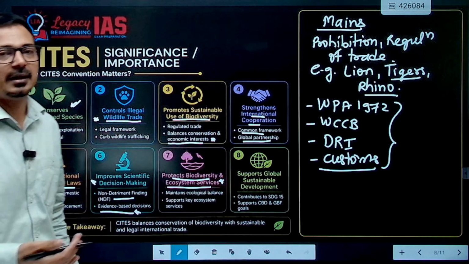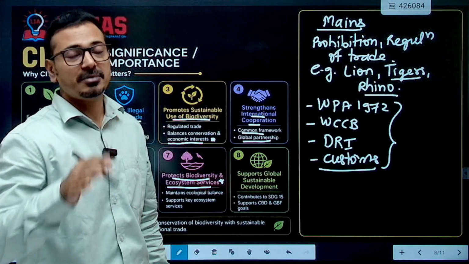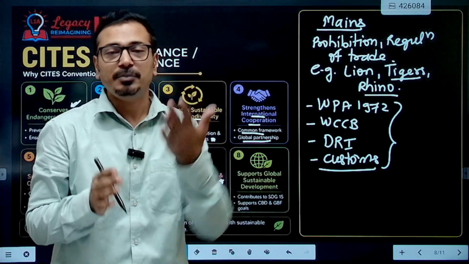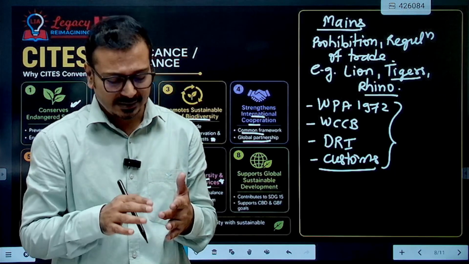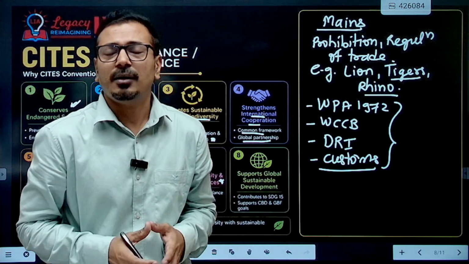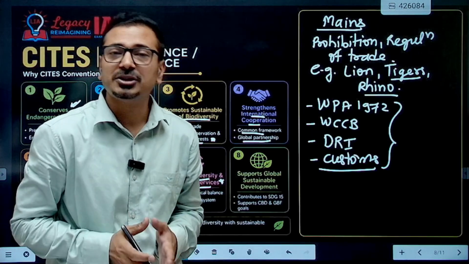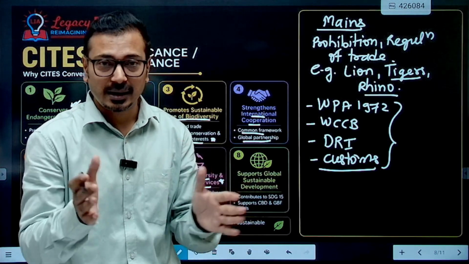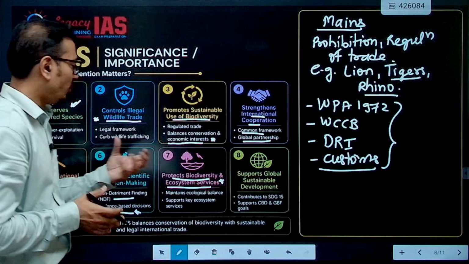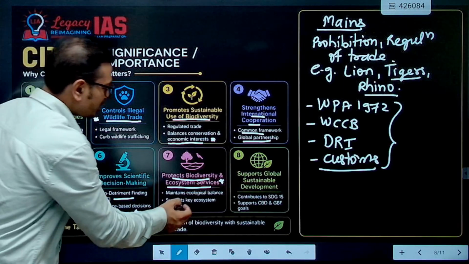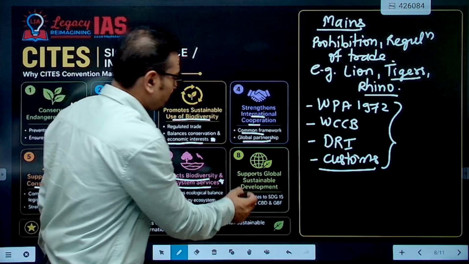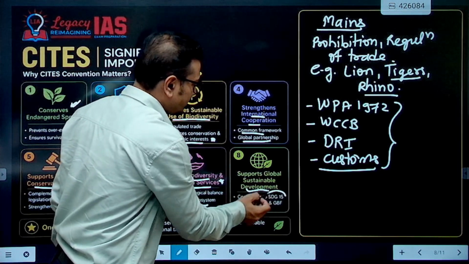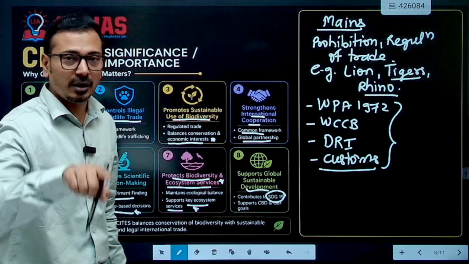So again, we can say that protection of biodiversity and ultimately the ecosystem services, be it related to air purification, water purification, climate control, local climate modification. So it maintains ecological balance, supports ecosystem services, and finally supports global sustainable development, especially SDG 15, life on land.